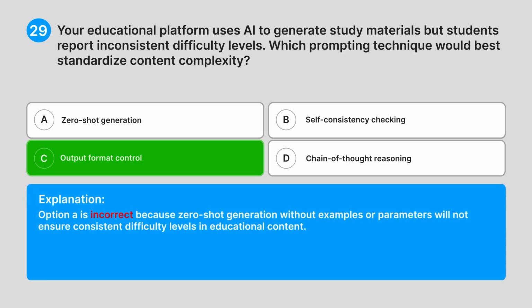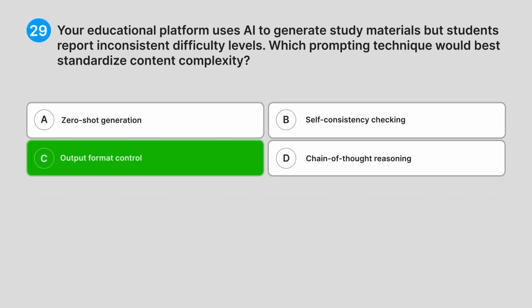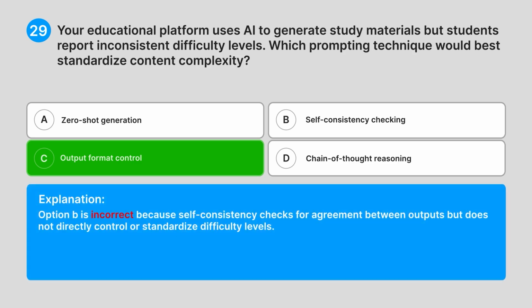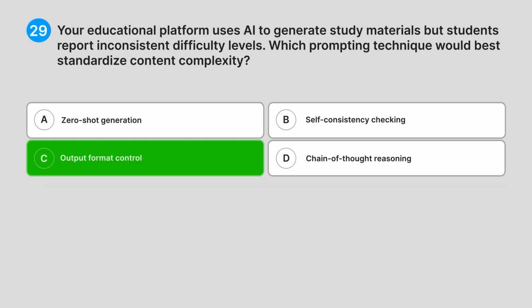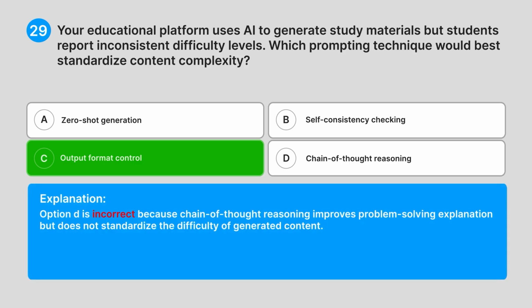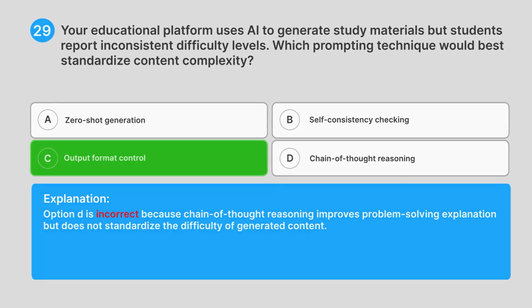Option A is incorrect because zero-shot generation without examples or parameters will not ensure consistent difficulty levels in educational content. Option B is incorrect because self-consistency checks for agreement between outputs, but does not directly control or standardize difficulty levels. Option D is incorrect because chain of thought reasoning improves problem-solving explanation, but does not standardize the difficulty of generated content. Educational platforms struggling with inconsistent difficulty levels need precision control over their AI outputs.